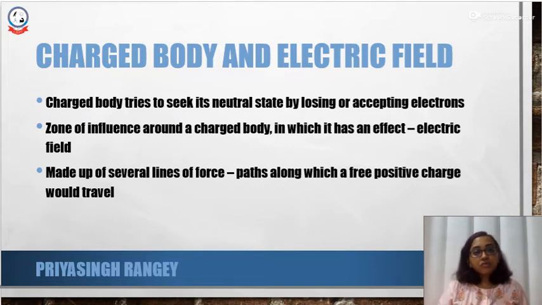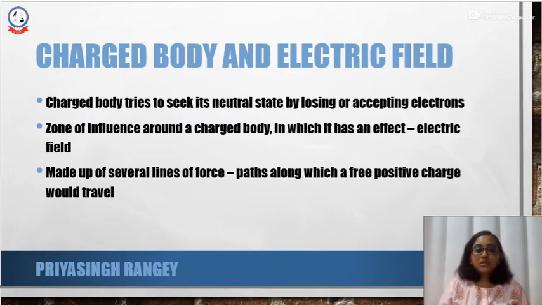To get back to its neutral state, it will need to either lose electrons or accept electrons. If it is a positively charged body, it will have to gain electrons. If it is a negatively charged body, it will have to lose those electrons.